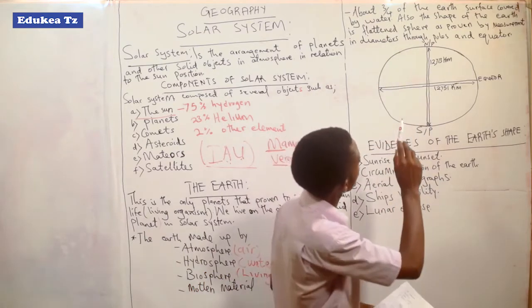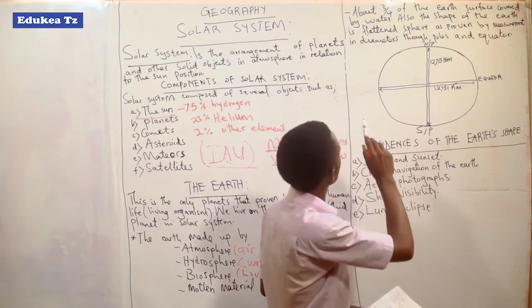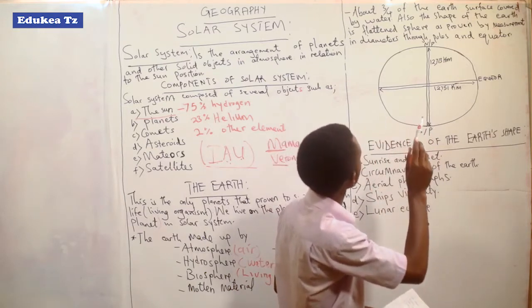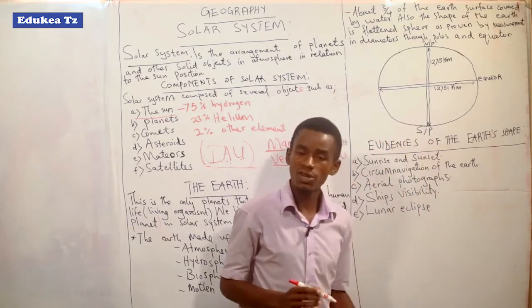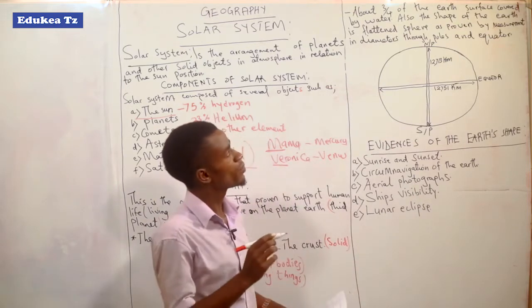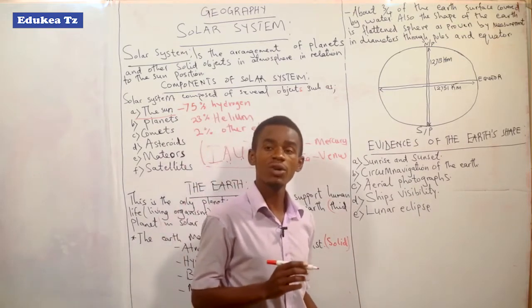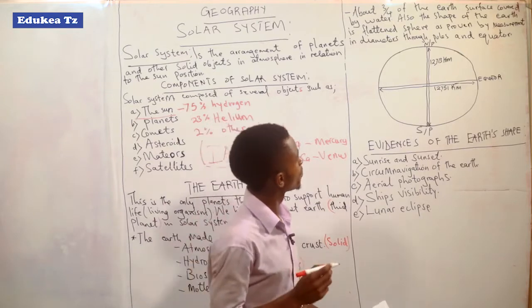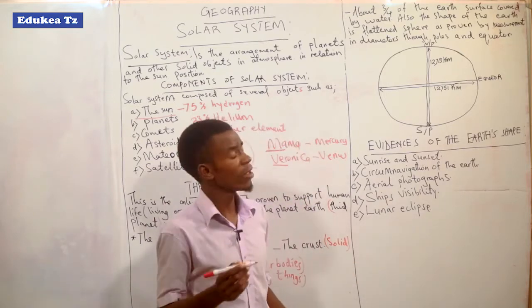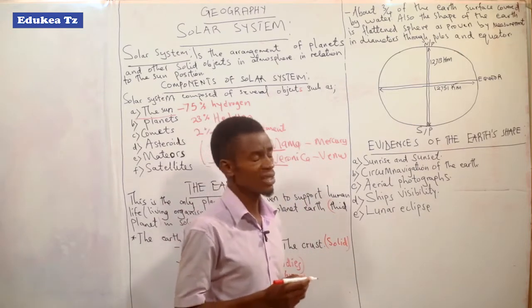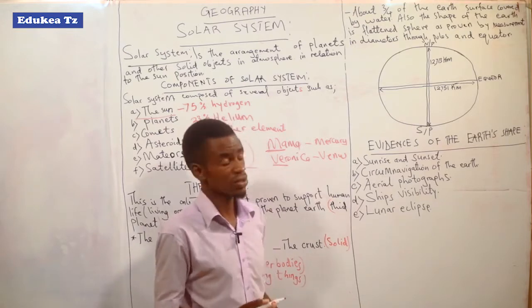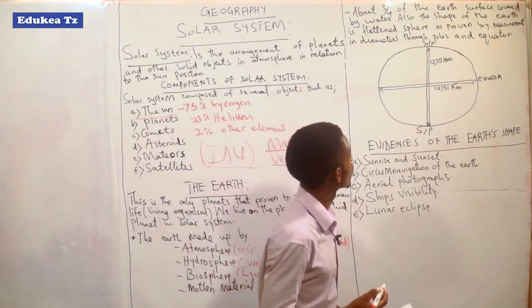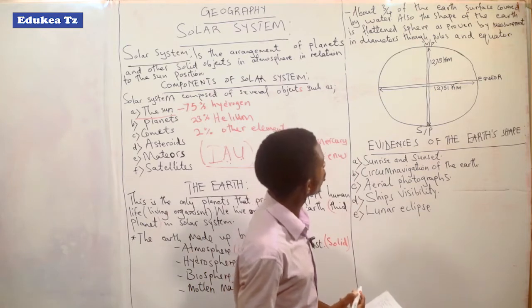But also you can add about the planet Earth, that 3/4 of the Earth's surface is covered by water. 3/4 of the Earth's surface covered by what? By water. As I already told you, the large part of the Earth is covered by water. But a few areas, or a small percentage, is covered as what? As land mass. So that is all you have to understand. Also the shape of the Earth.